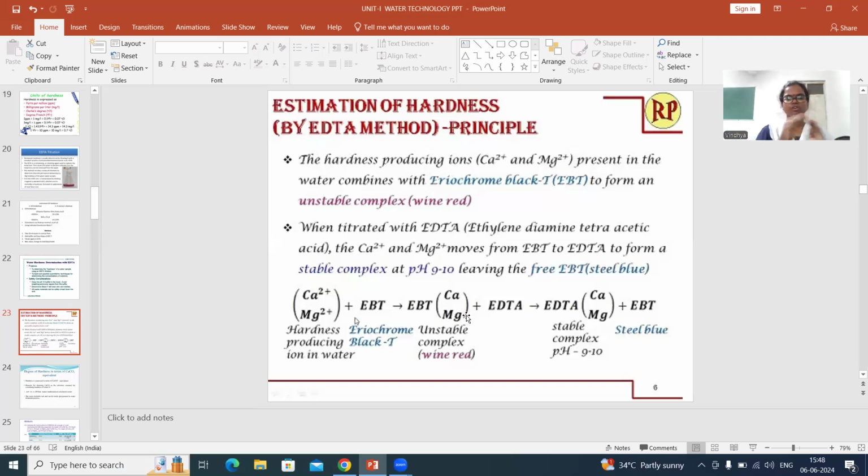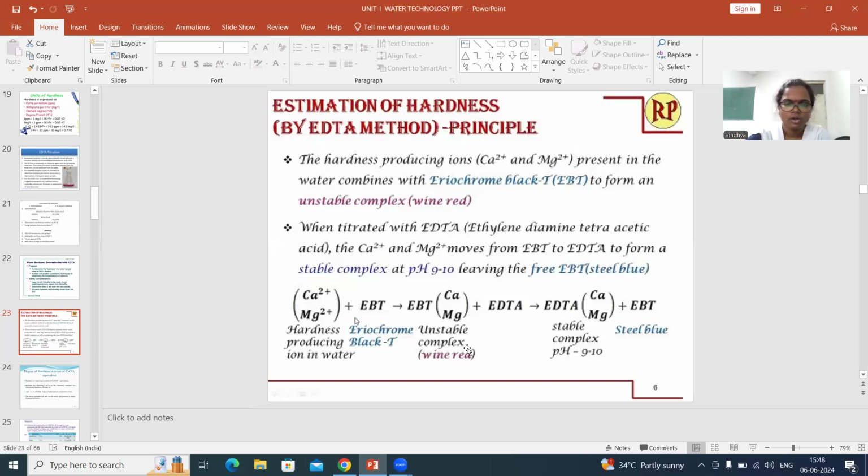Okay. Now, before doing this only, you have to fill the burette with EDTA and keep it ready. Fill the burette with EDTA and keep it ready. Now, after color changes to wine red, slowly start adding EDTA drop wise from the burette into the conical flask. And while you are adding into the conical flask, you need to titrate it like this. You need to mix it.